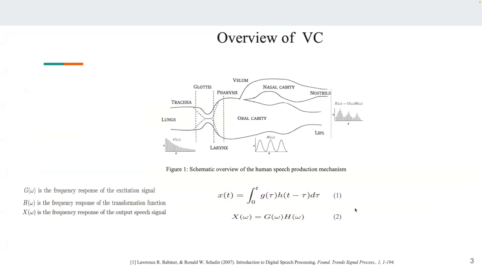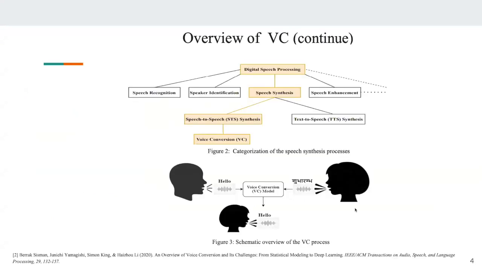In our human voice speech production system, lungs are the main source of the airflow that passes through the vocal tract, the oral cavity, then the nasal cavity. Then based on the manner of articulation and place of articulation, we utter many different phonetic sounds. Now, speech synthesis is the process of artificially generating speech.